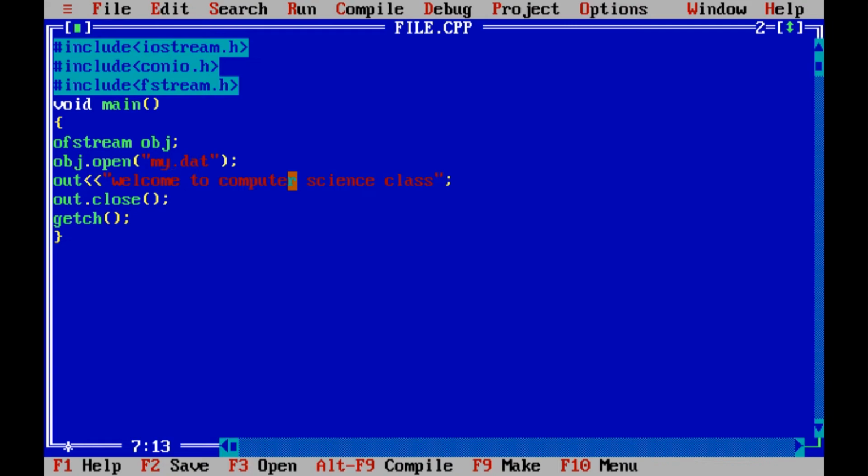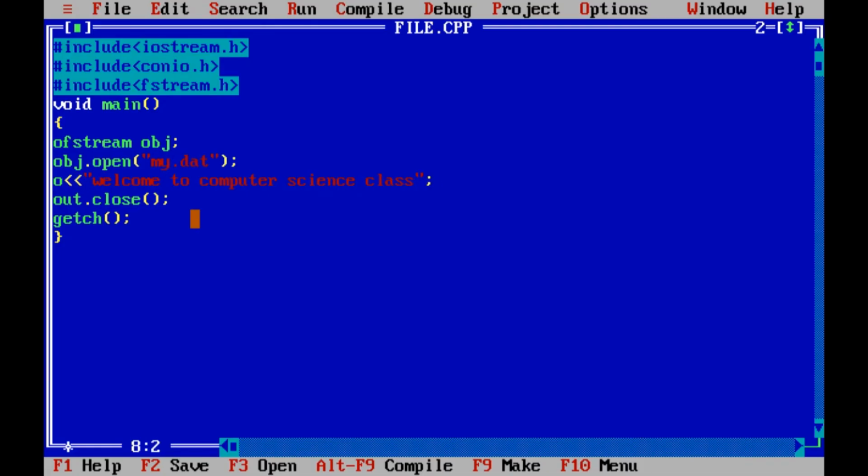So till now, to make it clear, we have created one object of a class, and through the object we have called the member function open of class ofstream, which is used to create a file. So it will create a file named my.dat. So our file is created. Now next, this is one way to write in the file.